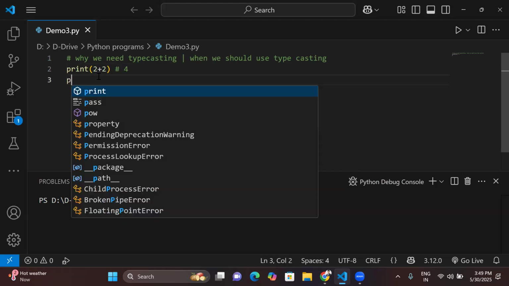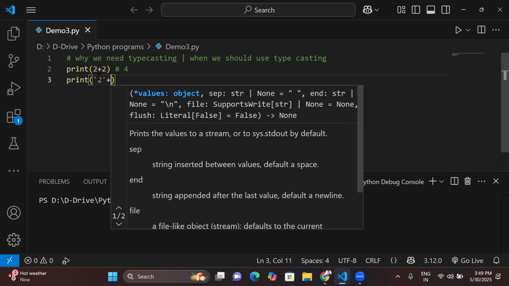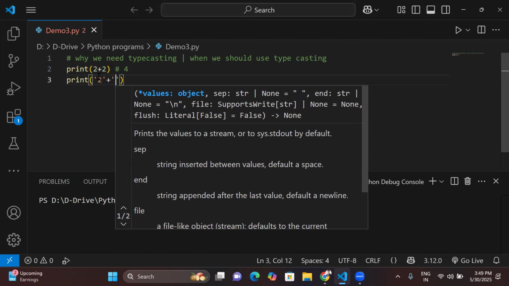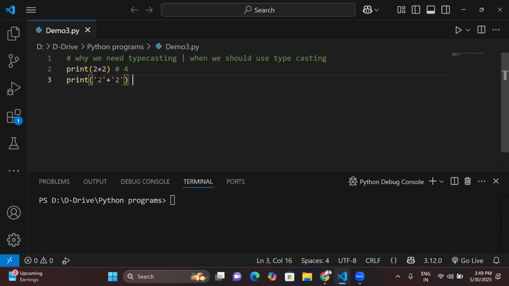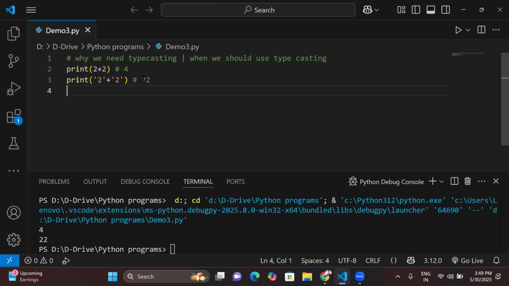And when you use print and provide the values as strings, in single or double quotes, it doesn't matter, because then they belong to the string type. So I take 2 and 2 again, but right now these are strings. When you add two string values using the plus operator, concatenation will happen and you will get 22 as a result. Let's run and check first, so that you believe what I have said. Okay, we get the same answer here.